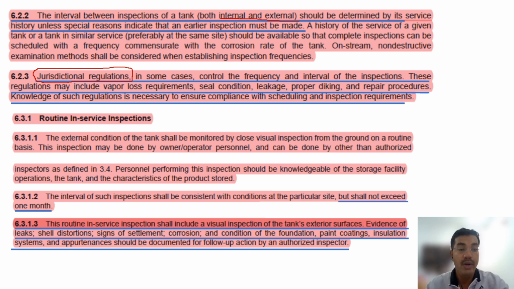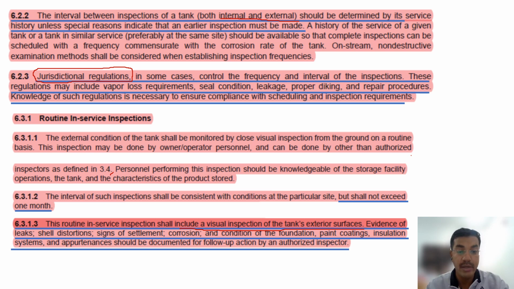So what is routine in-service inspection? The external condition of the tank shall be monitored by close visual inspection from the ground on a routine basis. This inspection may be done by owner or operator personnel and can be done by other than an authorized inspector as described in 3.4. The routine in-service inspection shall include visual inspection of the tank exterior surface, as I explained earlier in the last slide.